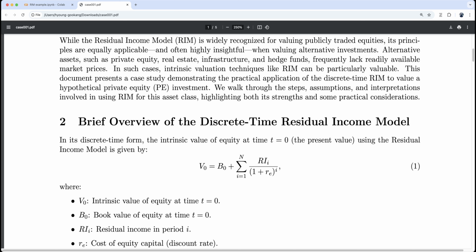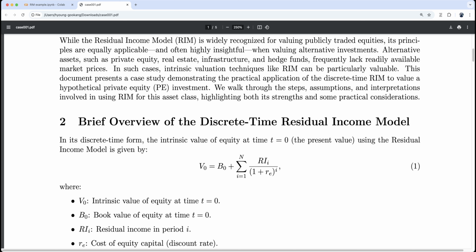Also, the residual income model is highly insightful because we simply discount residual income, which is positive only when a company's business model makes sense. If a company's business model is just so-so, it should not beat the market, then residual income is 0. If its business model is not good, then residual income should actually be negative.